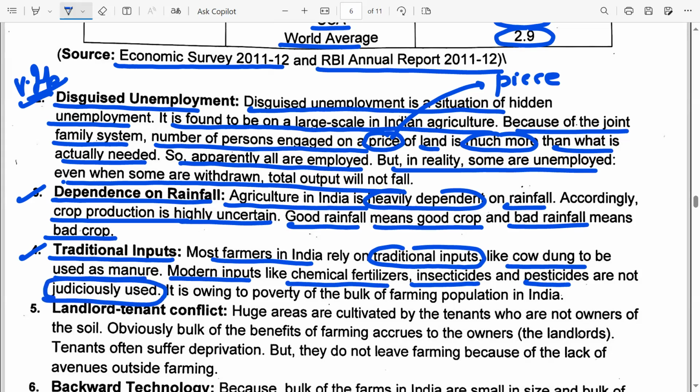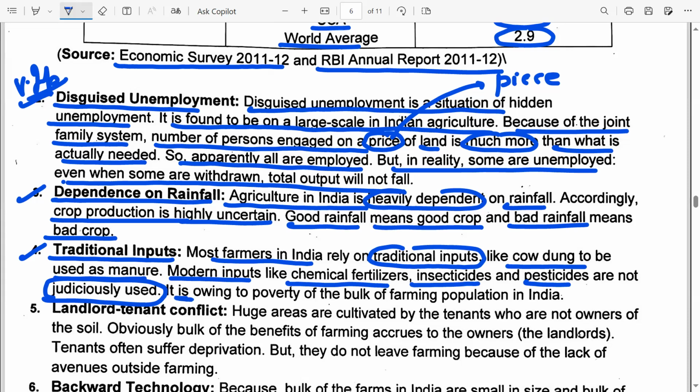Even chemical fertilizers, insecticides, and pesticides should be judiciously used. You can't use them in excess either. If you use fertilizers and pesticides in excess, it's going to kill your crop production. So farmers have to be well educated about to what extent fertilizers, insecticides, and pesticides need to be used, because excess of that will also be bad, and not using it will also be bad.